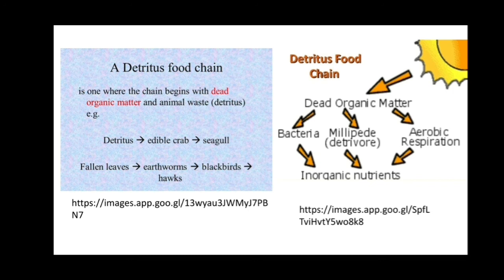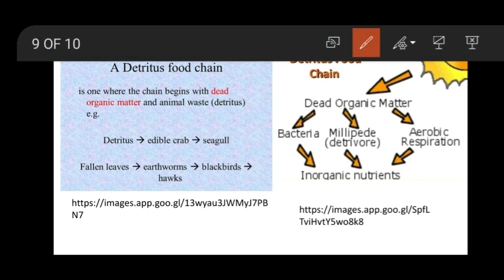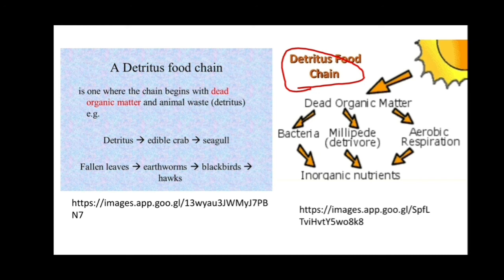Okay, here the detritus food chain. In this slide you can see the second slide, the chain, that is the detritus food chain. So on the dead organic matter, bacteria as well as millipede as well as aerobic bacteria. All these three types are the detritivorous organisms.